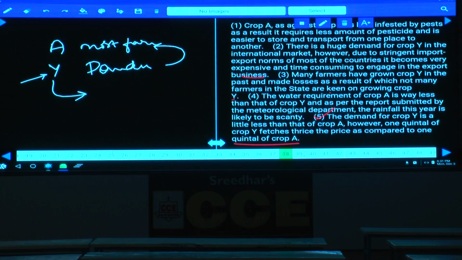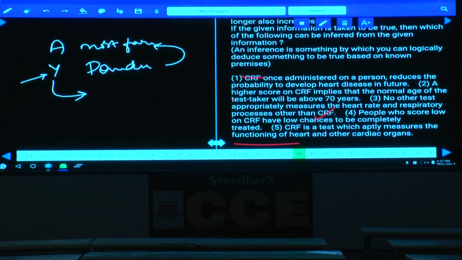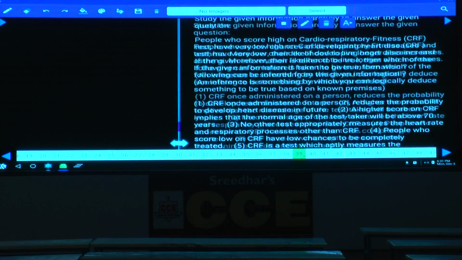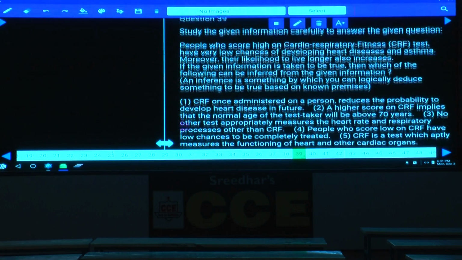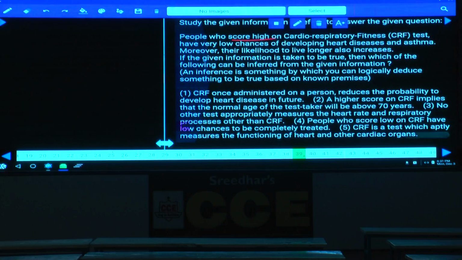Now question number 40. 39 is also there, right? Now question number 39. Yes, any doubts in this one? 39: people who score high on the cardiorespiratory fitness (CRF) test have very low chances of developing heart diseases and asthma.